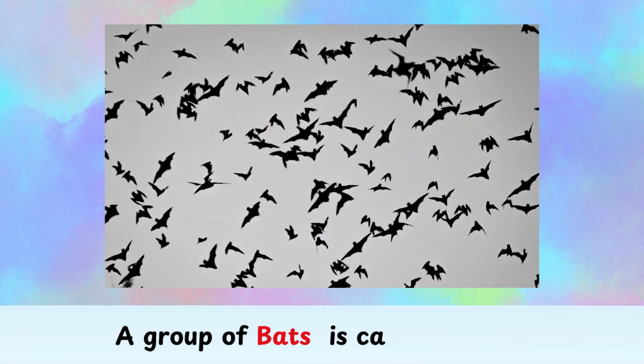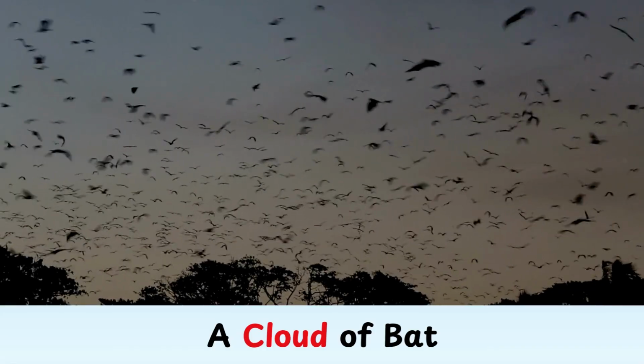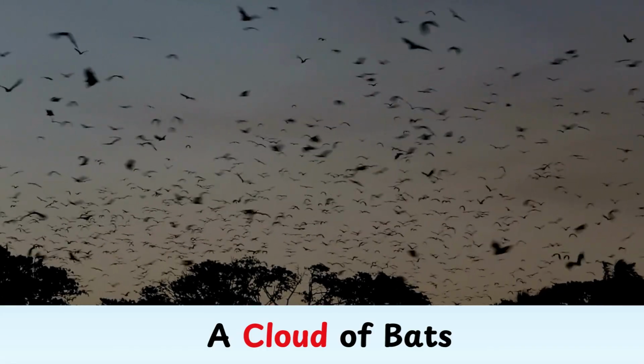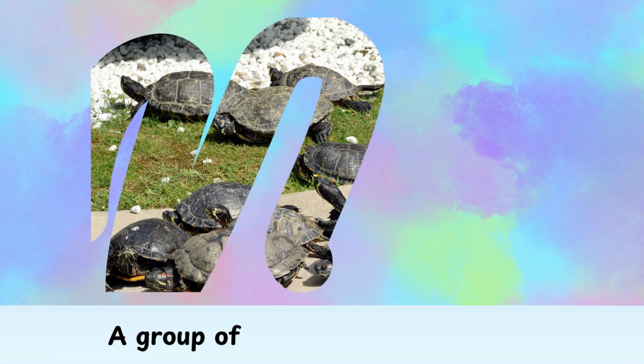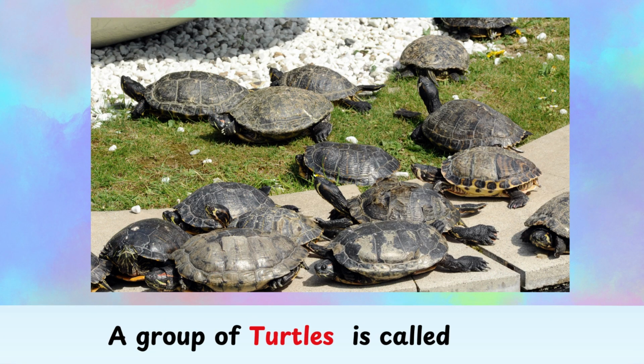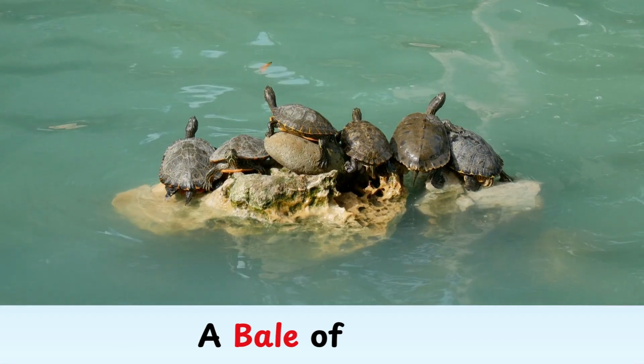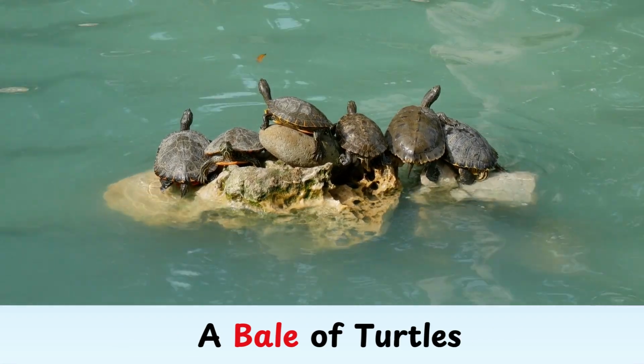Bats. A group of bats is called a cloud. Here we can see a cloud of bats flying in the sky. Turtles. A group of turtles is called a bale. See, here a bale of turtles are sitting on the rock.